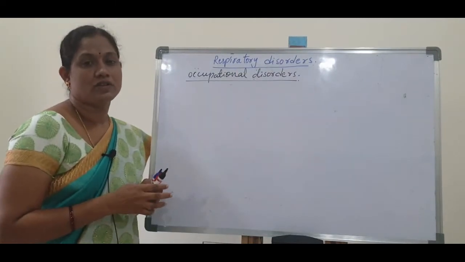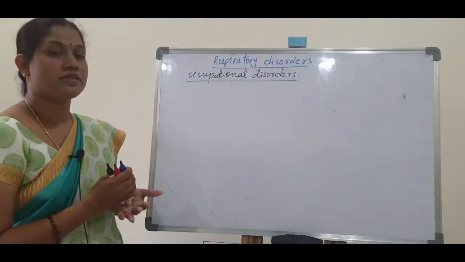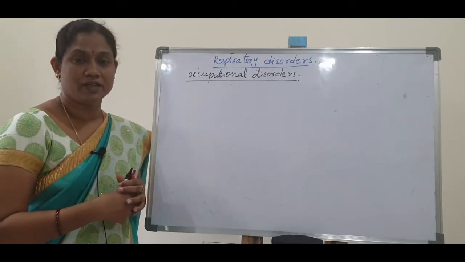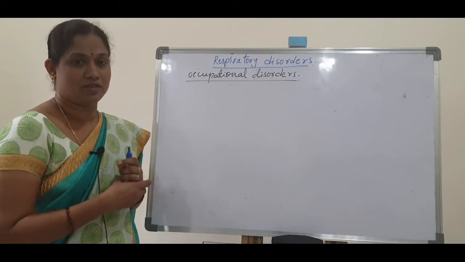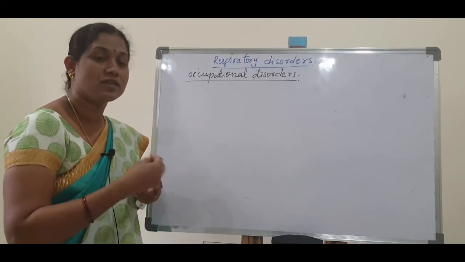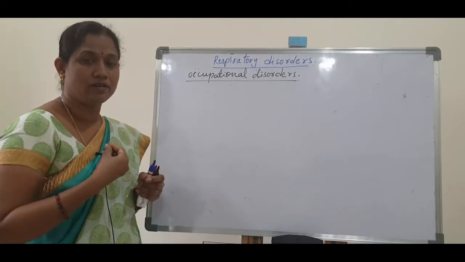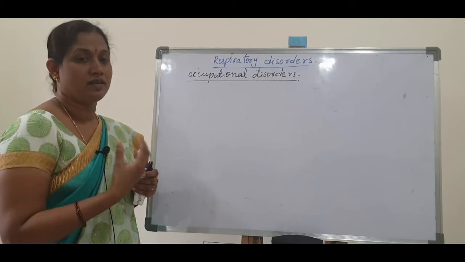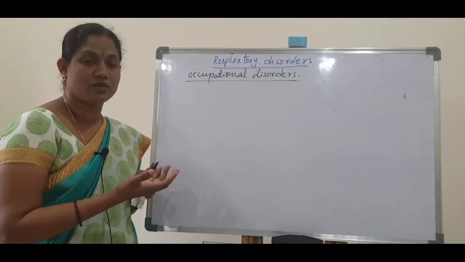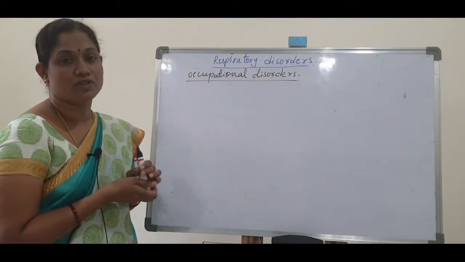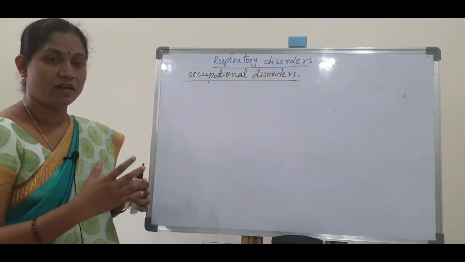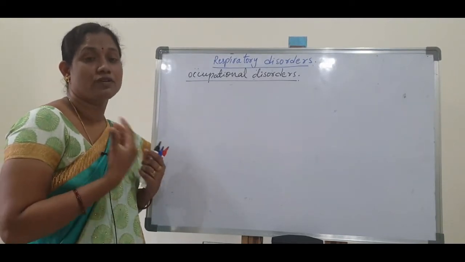Next, occupational disorders. Occupational disorders mean our body is exposed for a longer period to a harmful substance. That harmful substance enters our respiratory system and causes damage to it.